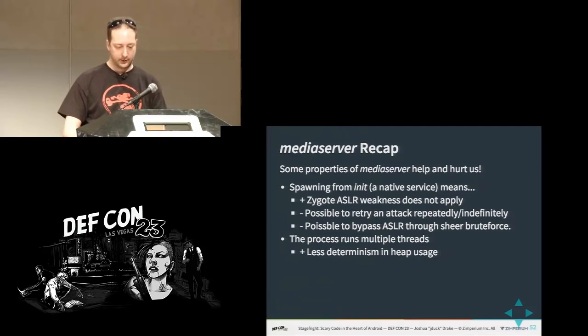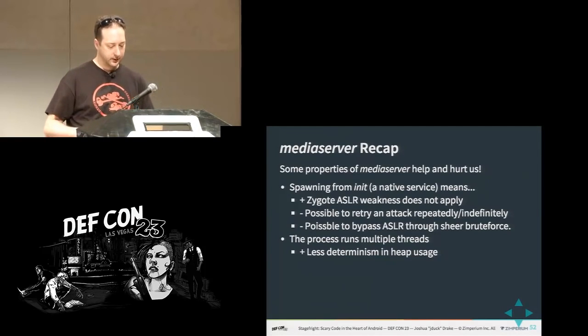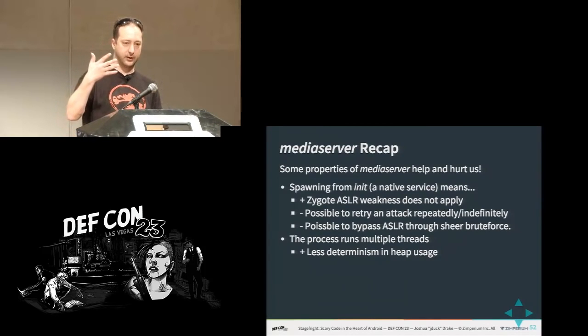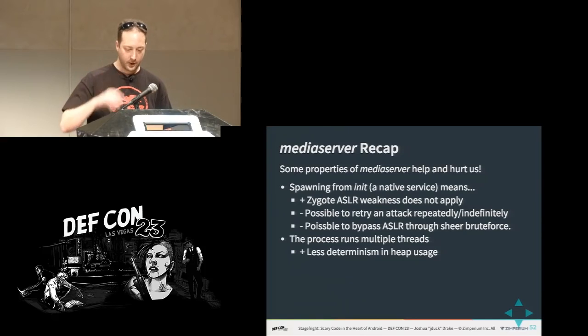So, media server recap. We talked about this before, but let's talk about it in a frame of exploitation. So we have an init starting media server. That means two things. On the positive side, it means the weakness that's been in Android since the beginning and is still there, where Zygote apps all have the same address layout at their birth because it forks but does not exec, doesn't apply here. Now, it does fork and exec, so every time it crashes, the address space will be completely randomized again. And this only applies to newer devices, 4.0 and later, that have ASLR at all.